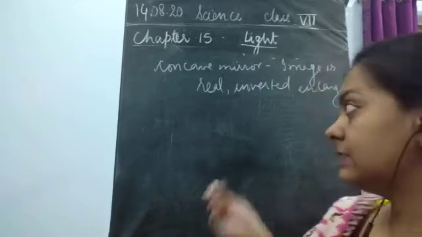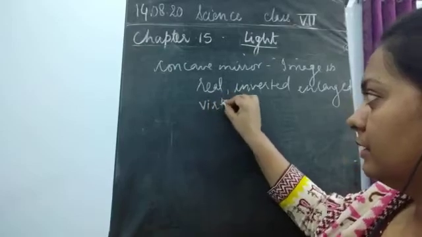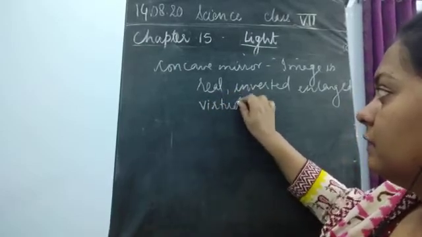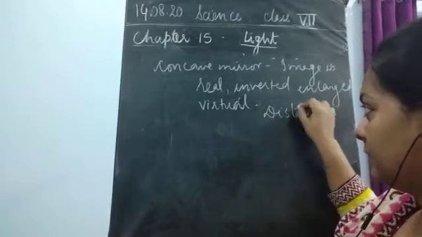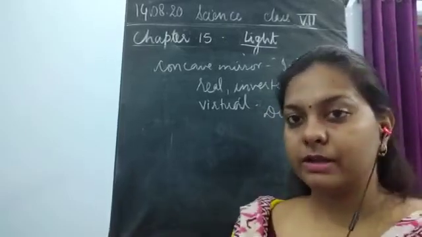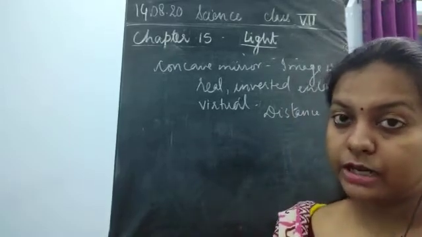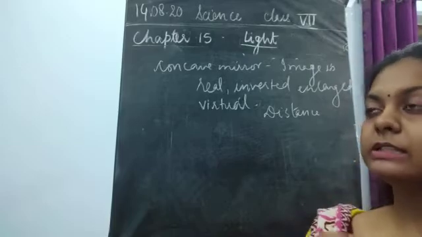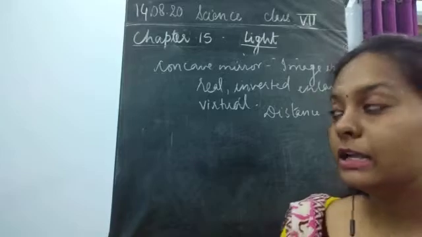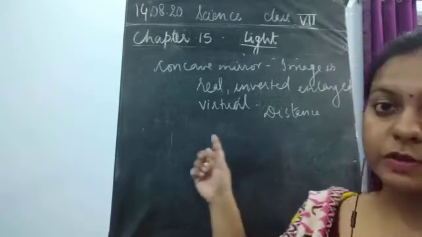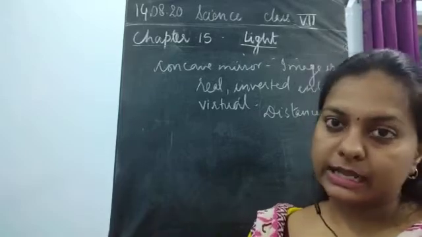And what about when the distance is reduced? When the distance is reduced, it forms a virtual image also. So the image formation depends upon the distance of the image and the object. If we use the candle light, we can easily see that the image formed depends on the distance between the object and the mirror.